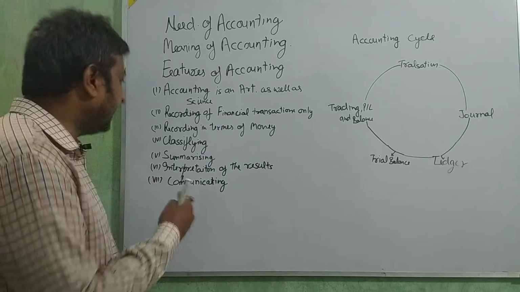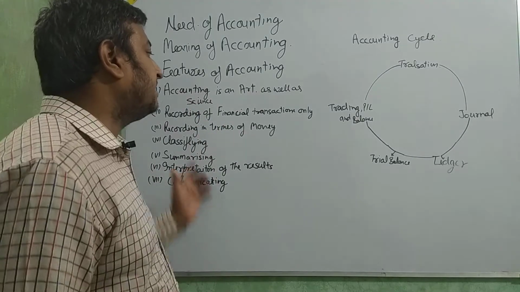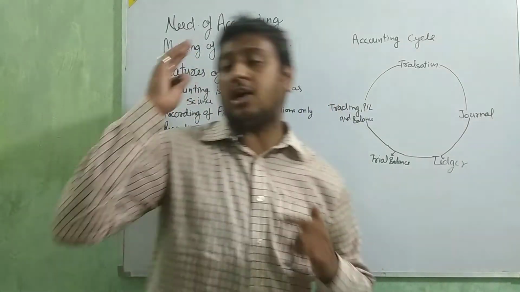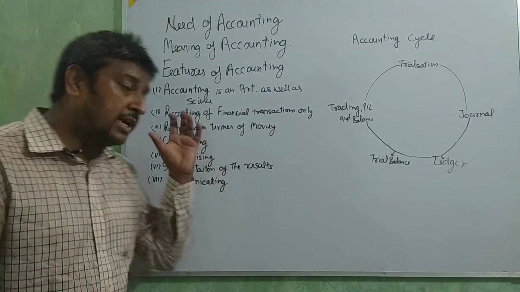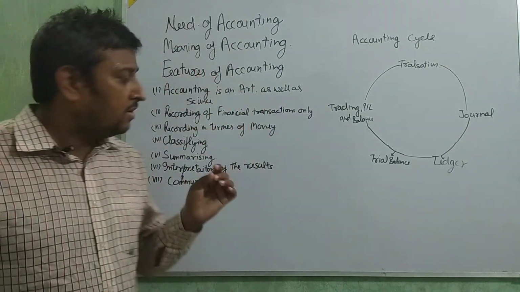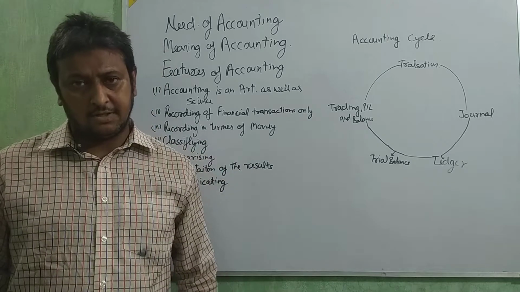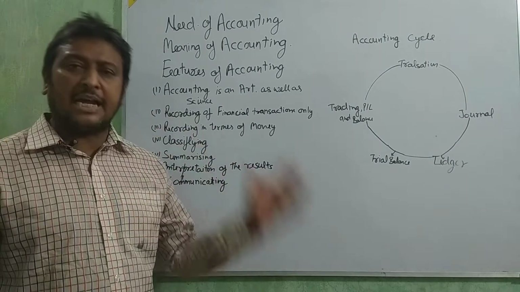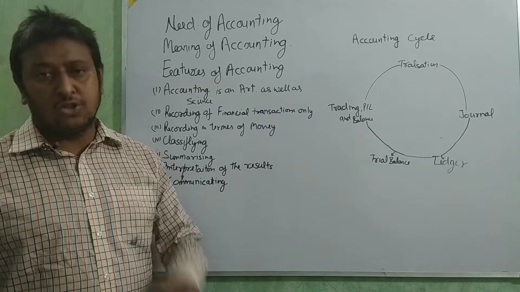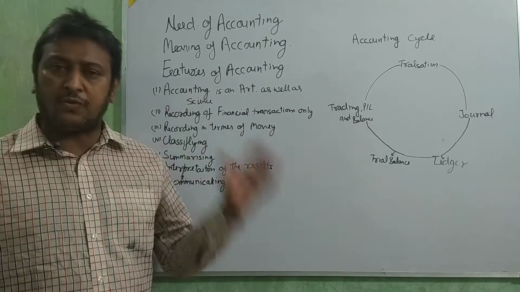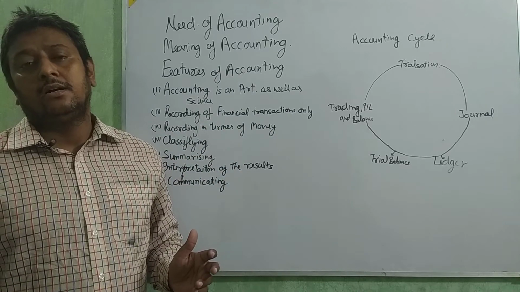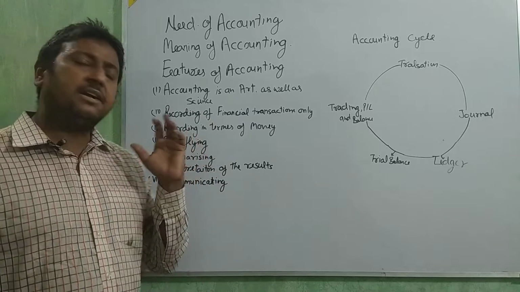Okay, beta? Next, recording of financial transactions only. In accounting, we record only financial transactions, beta. Only financial transactions. We do not record other types of transactions. If there is no financial transaction, then we do not record it.